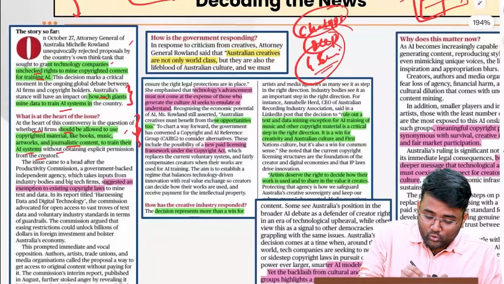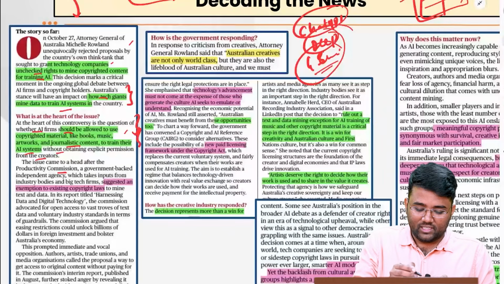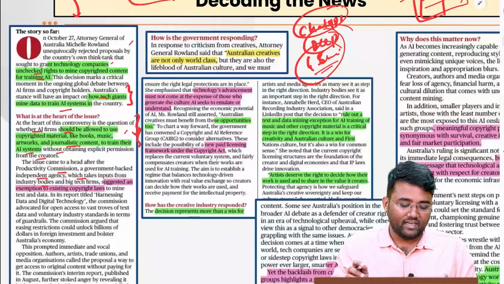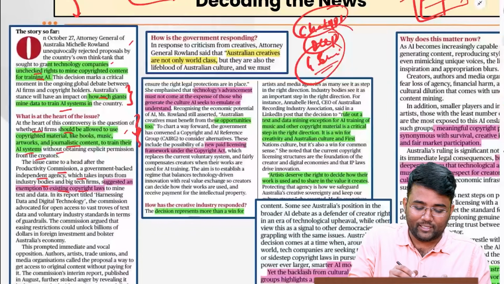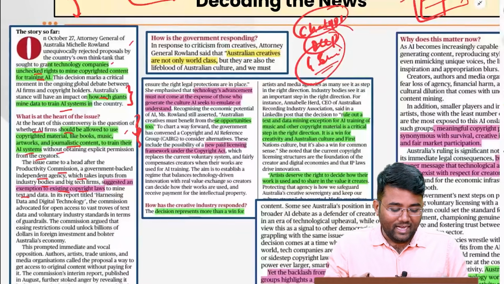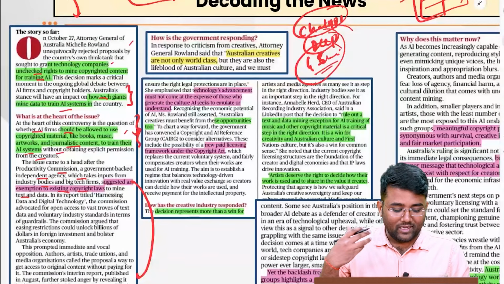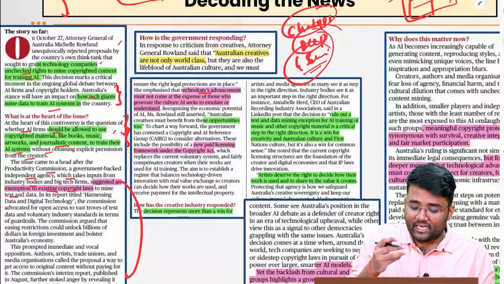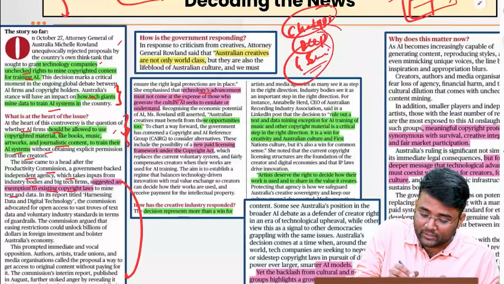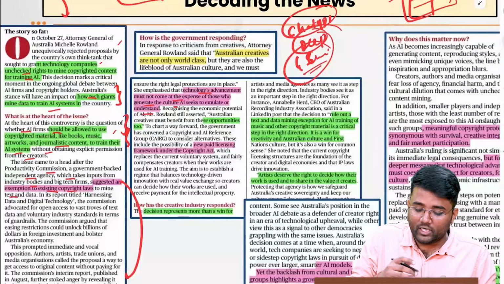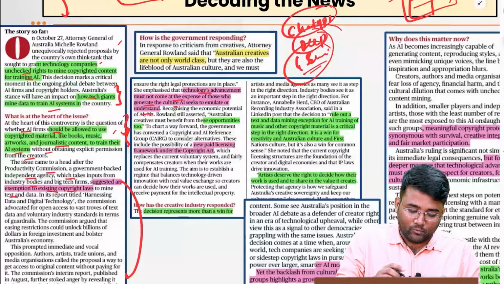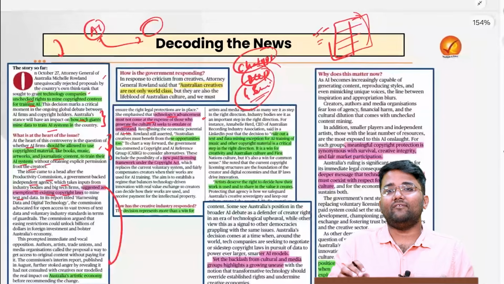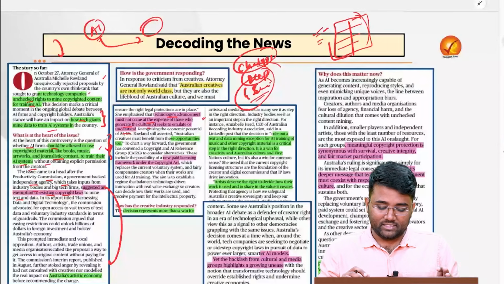Also, this issue came to a head after the Productivity Commission in Australia, a government-backed independent agency which takes inputs from industry bodies and big tech firms, suggested exemptions to existing copyright laws to mine text and data. That is because they want to support Australia's artistic economy. Also, technology's advancement must not come at the expense of those who generate the culture AI seeks to emulate or understand, and that is what is being said by the cultural and media houses. So what should be the way forward? That is the dilemma that the world is facing.